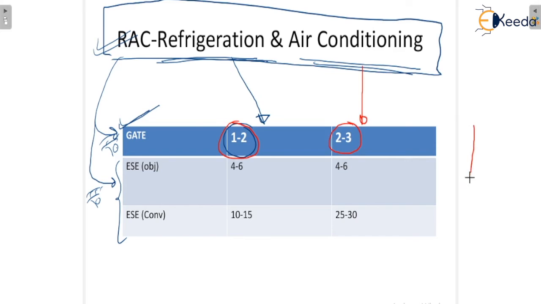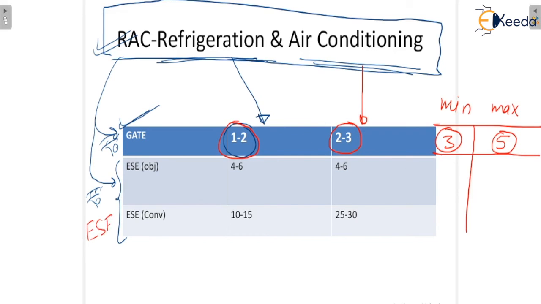That means the weightage is a minimum of 3 marks and a maximum of 5 marks as per the GATE examination. And if we are aiming for the engineering services examination, then at the objective level, 4 to 6 marks can be asked from refrigeration, and here also 4 to 6 marks from air conditioning. That means a minimum of 8 marks and a maximum of 12 marks.